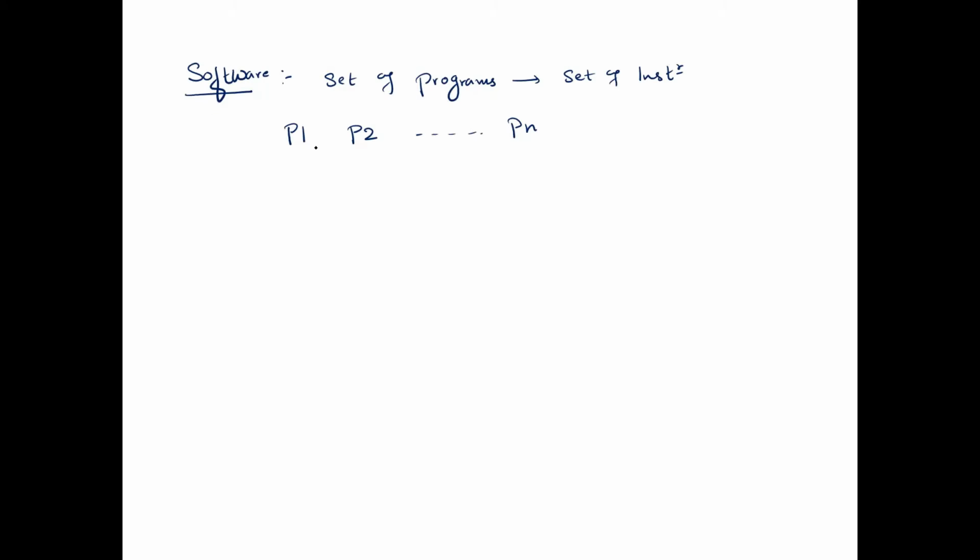Depending upon the objective of the programs, softwares are classified into two types: system software and application software. What is system software?